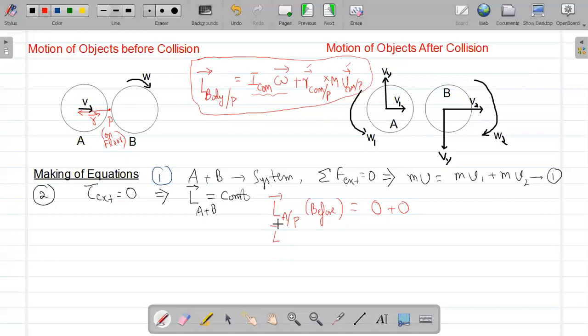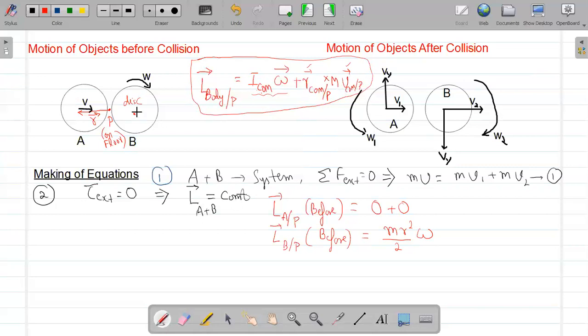Now, angular momentum of object B relative to the point P before collision will be the first term, which is the moment of inertia about the center of mass axis. Since they are uniform disks, the moment of inertia about the center of mass axis will be mr square by 2, then omega, plus the second term, which requires velocity of center of mass.